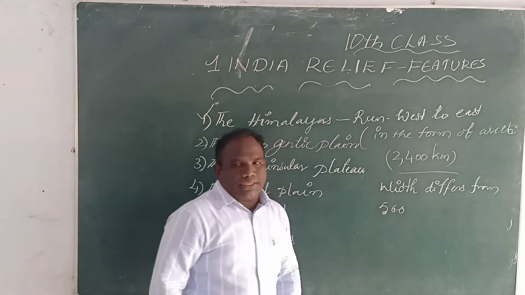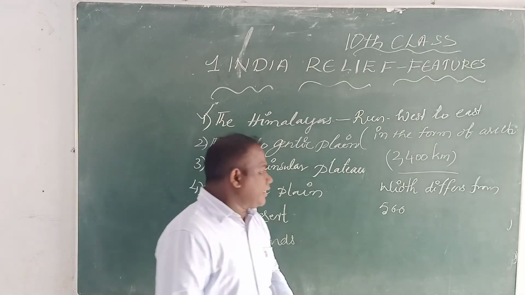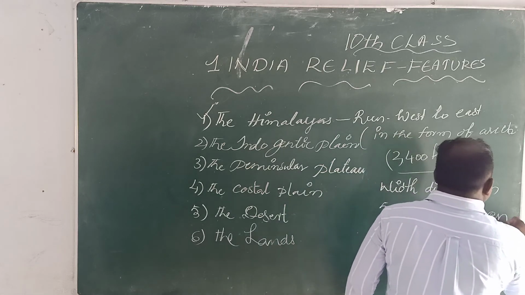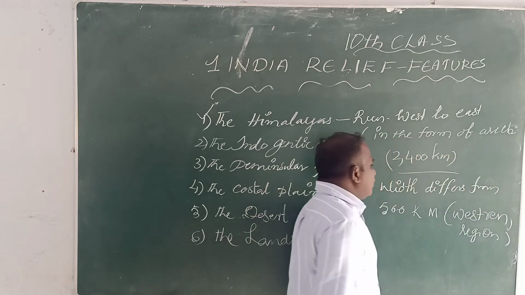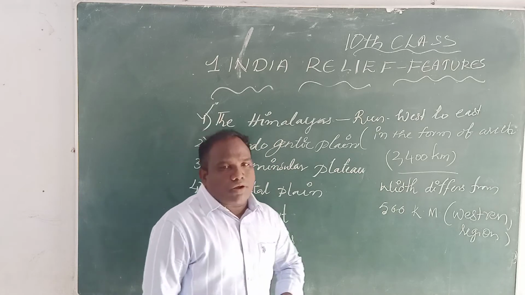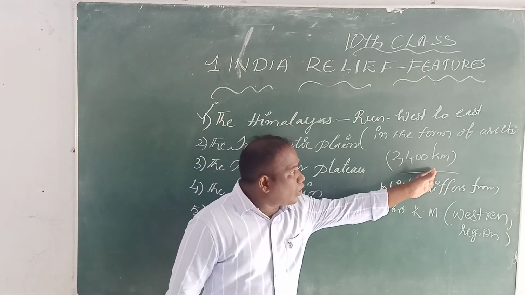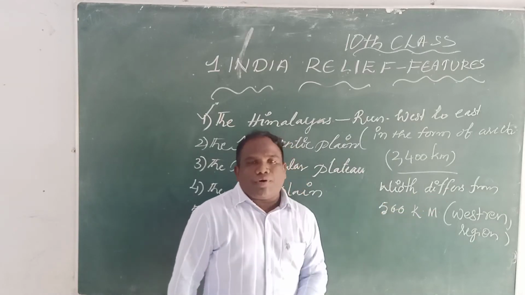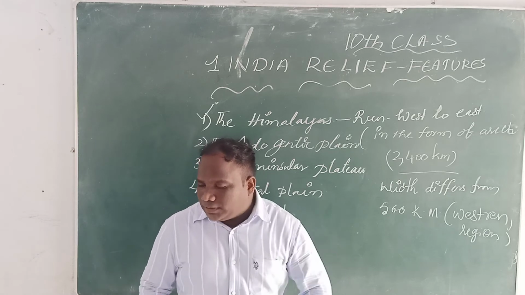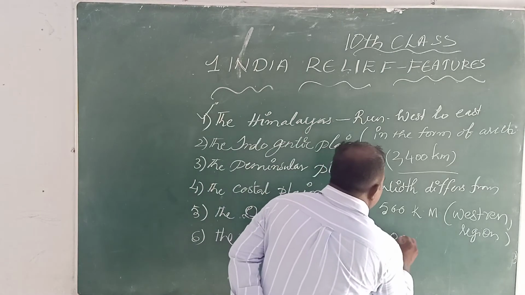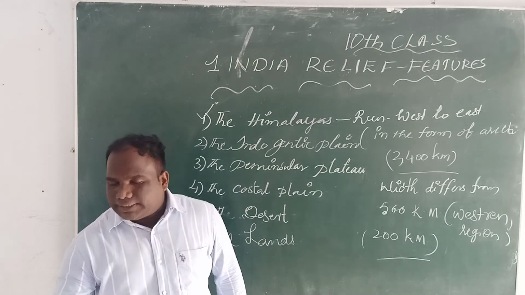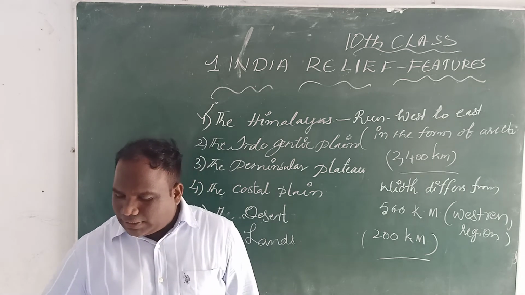The width differs from 500 kilometers in the western region to 200 kilometers in the central and eastern region. The Himalayas run in the west to east direction for about 2,400 kilometers. So dear children, listen carefully.